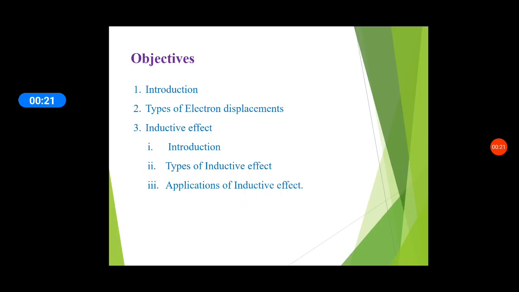So in this video, we are going to discuss electron displacements in organic compounds: an introduction to electron displacements, types of electron displacements, then the inductive effect, an introduction to the inductive effect, types of inductive effect, and applications of the inductive effect.